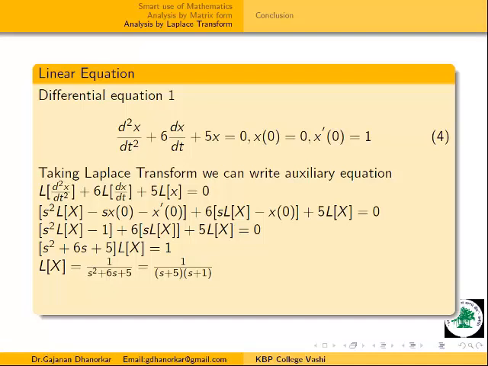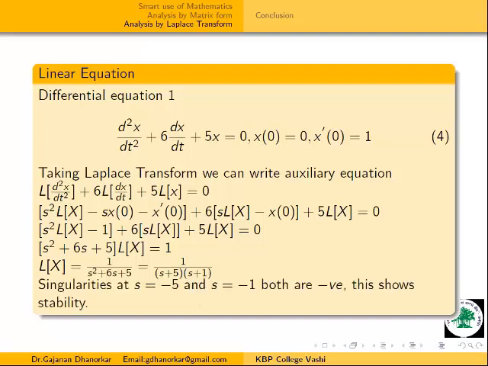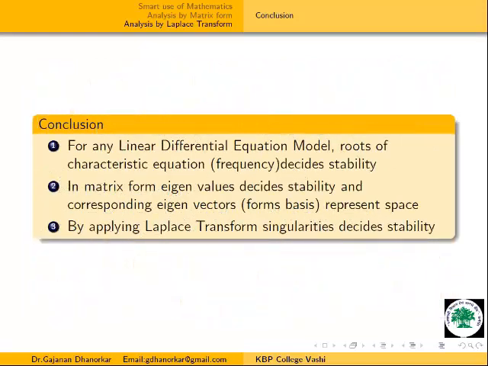Whether we observe the differential equation model, matrix model or Laplace transform model, the idea is the same. We are getting eigenvalues, or characteristic roots of the characteristic equation, or singularities here, and the singularity is at minus 1, on the negative side. This shows stability.